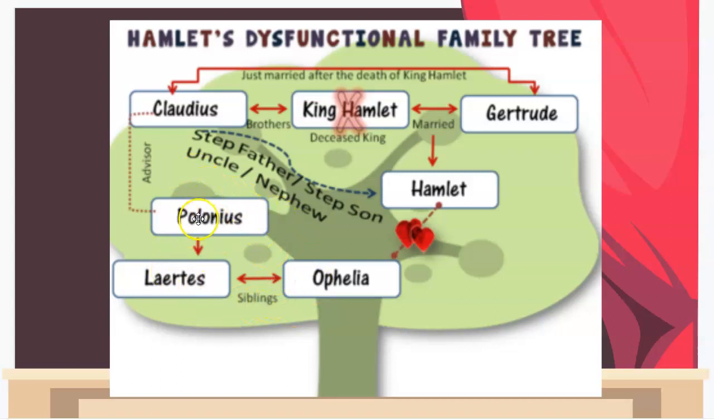On the side here, we have another little family. Polonius here is an older gentleman who is an advisor or assistant to Claudius. Okay, he has two children. His two children's names are Laertes and Ophelia. Ophelia and Hamlet are in love with each other, but it's a rather dysfunctional love relationship.